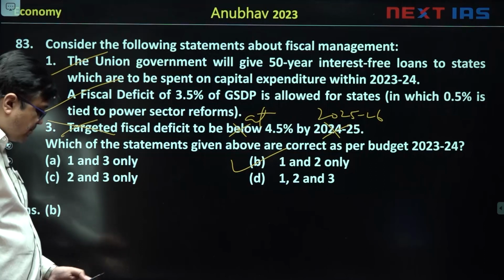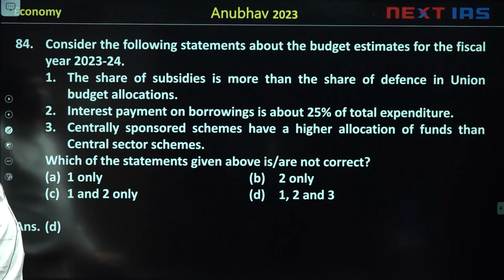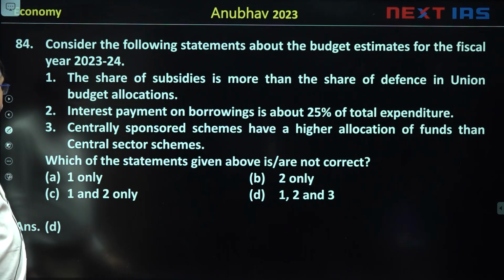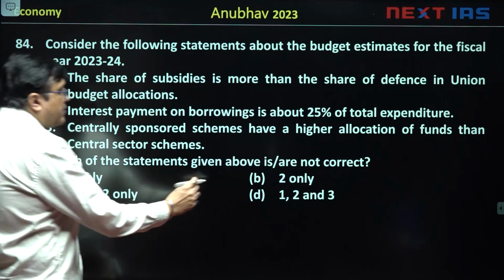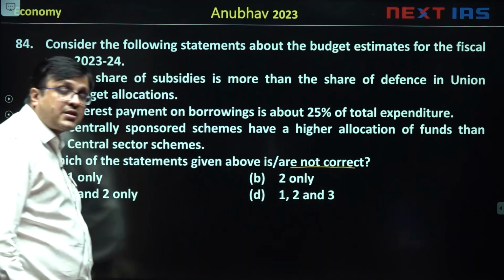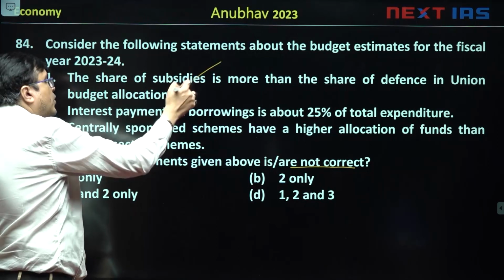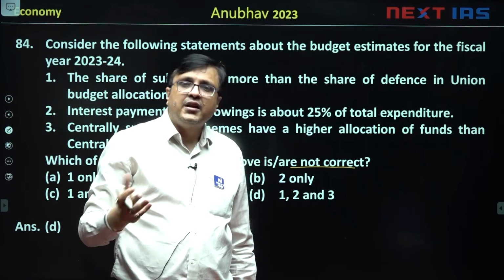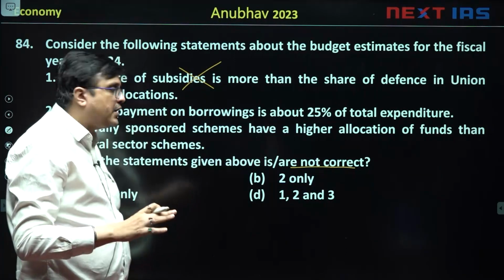The answer is B. The next question we see, consider the following about budget estimates for fiscal year 23-24. The share of subsidies is more than share of defense in union budget allocations. And remember, the question says which of the statements are not correct. Now, share of subsidies is not more than defense allocation. Defense allocation has the highest share in union budget.